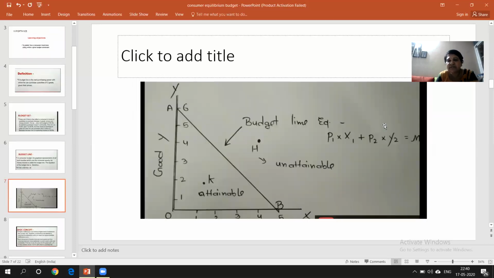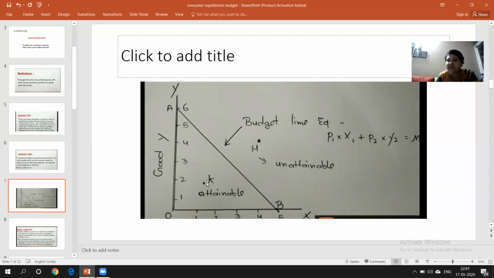Now next, just see. This is the budget line, how you can draw it, and it is the straight line which you can see over here. Okay, this is the budget line. Understood, students? Whichever points are within the line, you can attain easily, because they are within your reach. So this is reachable, but this point is unreachable. Why? Because beyond your budget line, you don't have extra money to spend more, since you have to move according to your budget only. Yes, here if you spend a little less money you can save. That means you have not spent the total money.